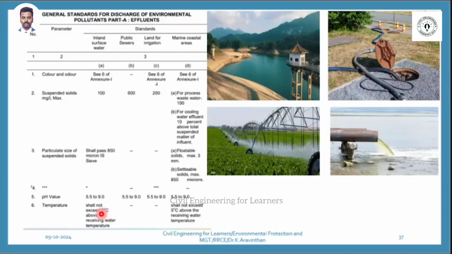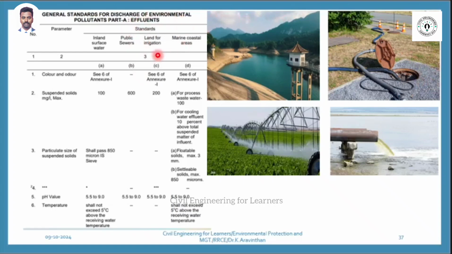Now let us see what they are. The industry people have 4 standards. What are they? Inland surface water. If the effluents are discharged in this kind of stream, that is called what? Inland surface water. The next one is called public sewers. Can you see this image? Sewage. Whatever sewage near the road, that is called public sewers. The industry will let the water into public sewers. Now our institution is letting the waste into public sewer. So this is the example. Some industry can let the waste into public sewer.